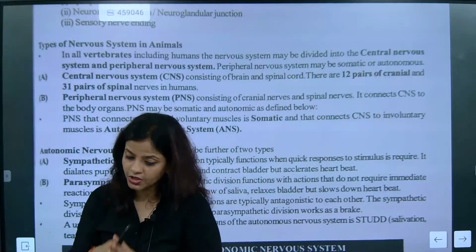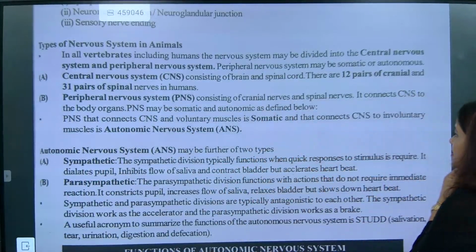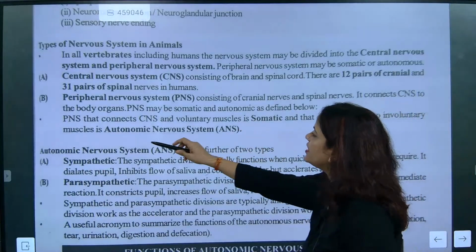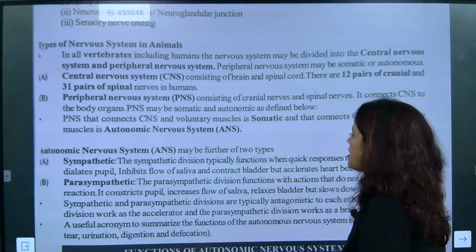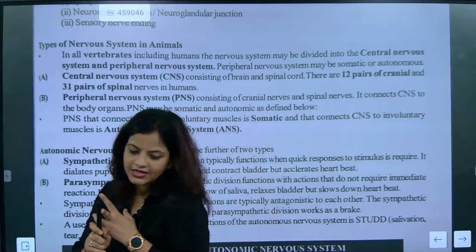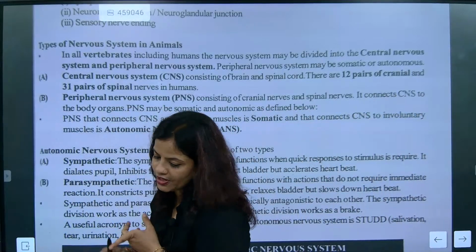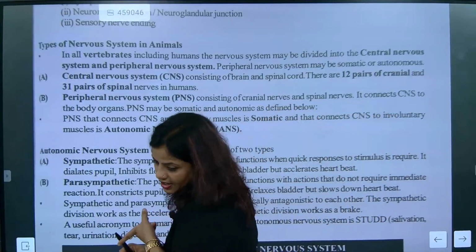Now you need to understand the second important part connected to it, and that is somatic. PNS is of two types: somatic and autonomic. Understood?